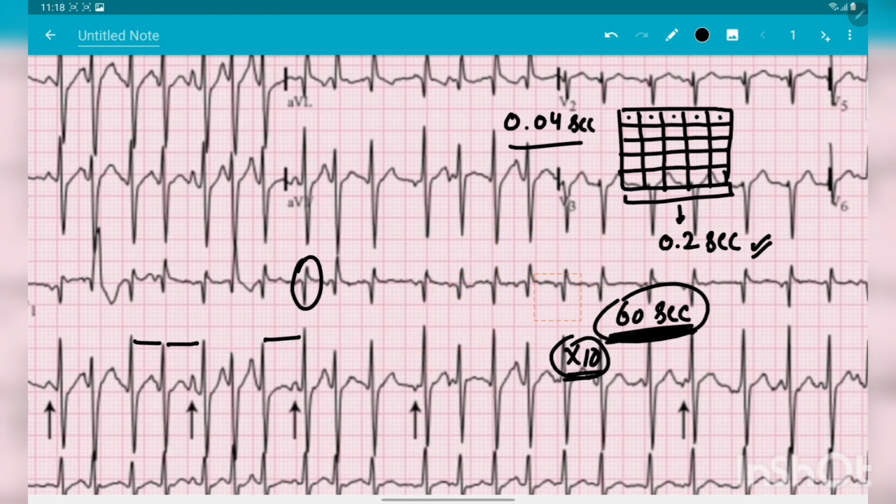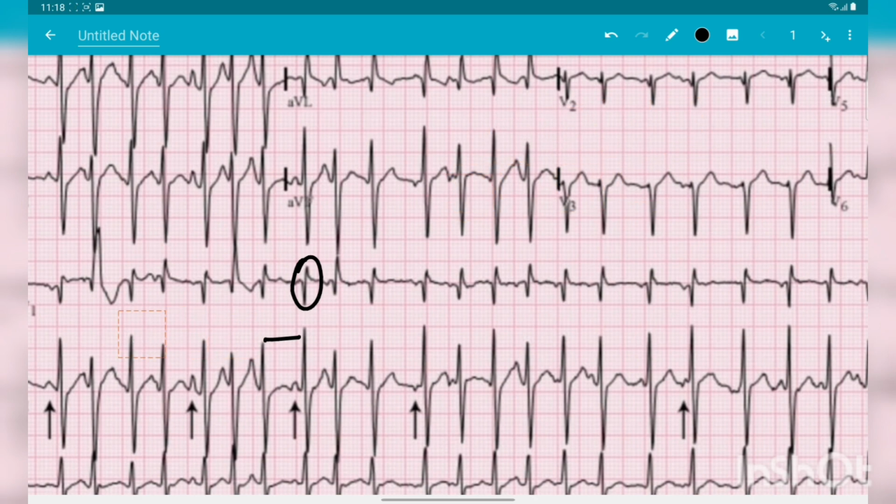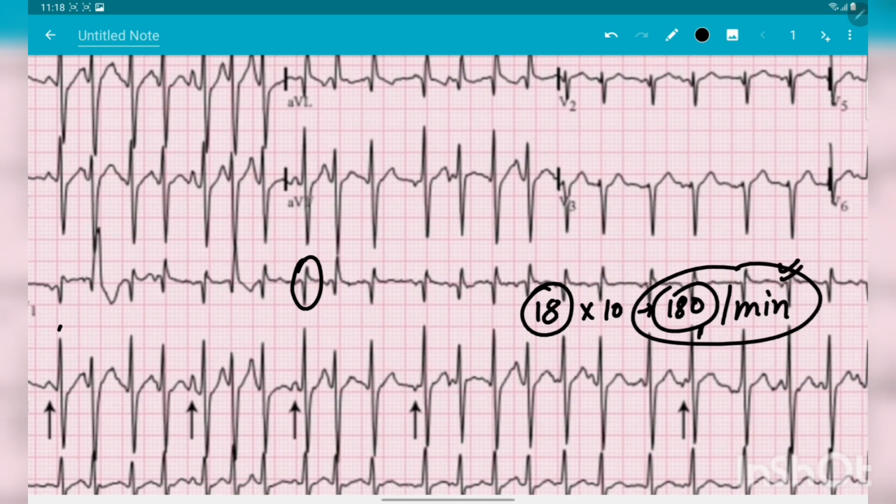So now let's calculate the heart rate of this patient. We need to calculate the number of QRS complexes in 30 boxes. Now we start calculating from here. From here to here, these are the 30 boxes in this ECG. So we'll count the number of QRS complexes here. 1, 2, 3, 4, 5, 6, 7, 8, 9, 10. So there are 18 QRS complexes in these 30 boxes. To calculate the heart rate, we just need to multiply it by 10. So we get 180 beats per minute. This is the way to count the number of QRS complexes and calculate the heart rate. So 180 is more than 100. So this is a tachycardia.